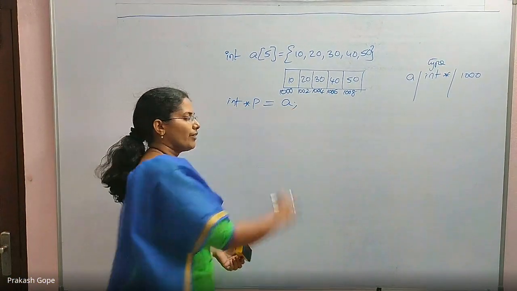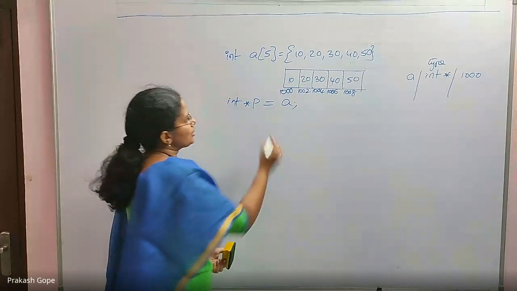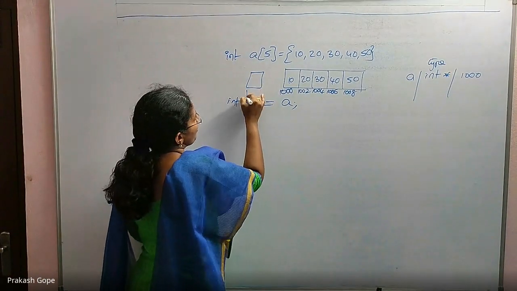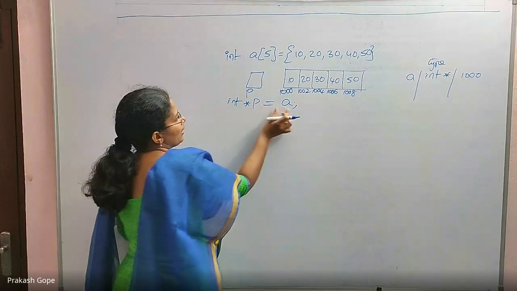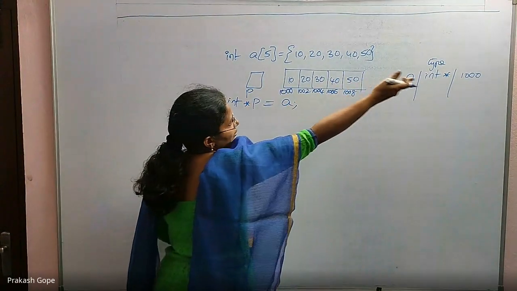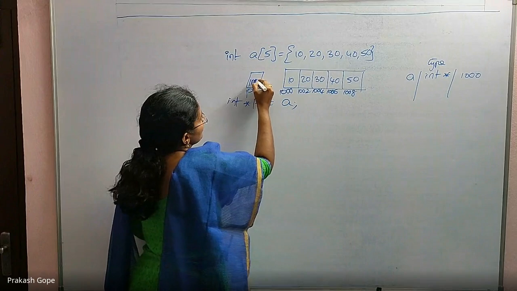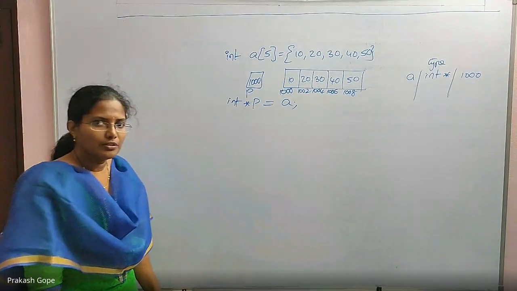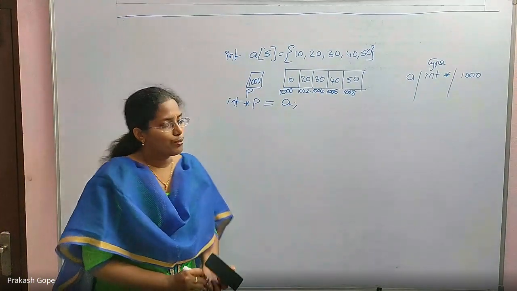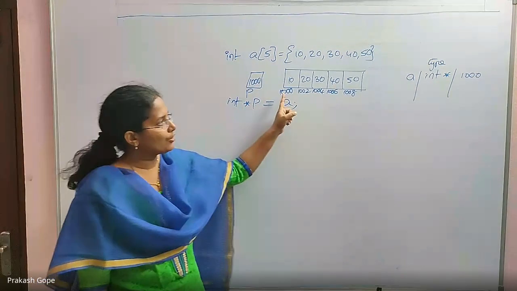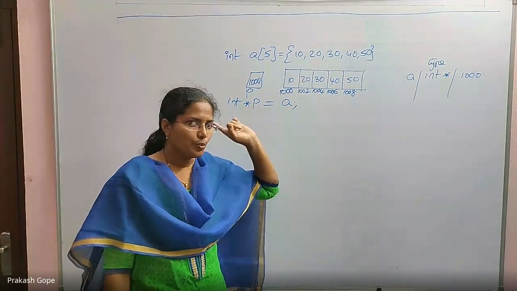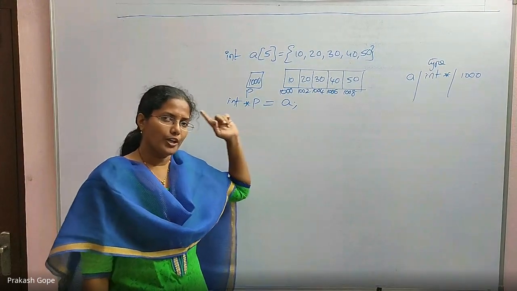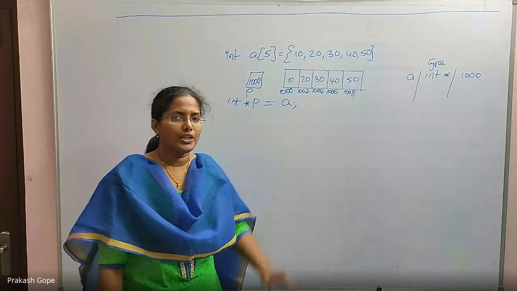This assignment is fine, which means memory gets allocated for P. This is a variable, that's why memory gets allocated for P, and it holds A's value. A's value is 1000, so 1000 will come and sit in P, which means P is pointing to the first element of the array. Again, I am not saying P is pointing to the array. No, P is pointing to the first element of the array.